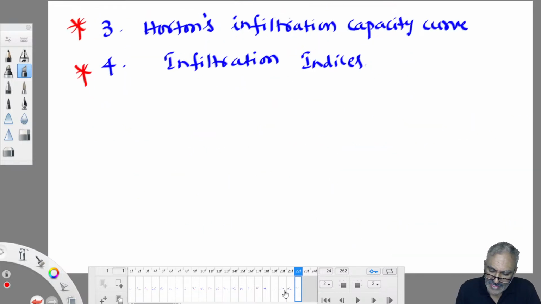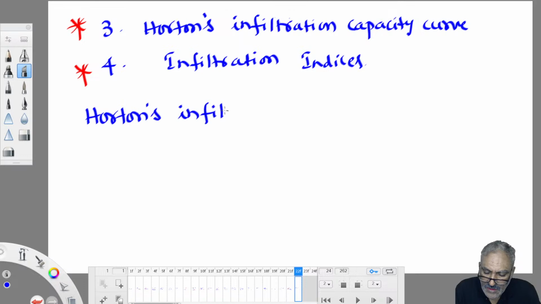For infiltrometers, again we have single ring infiltrometer and double ring infiltrometer. So that is used in the field straight away. So let us skip that part. That part is not required for us because ours is a revision course. So let us go with the straight away numericals. How to work out numericals based on Horton's infiltration capacity curve.